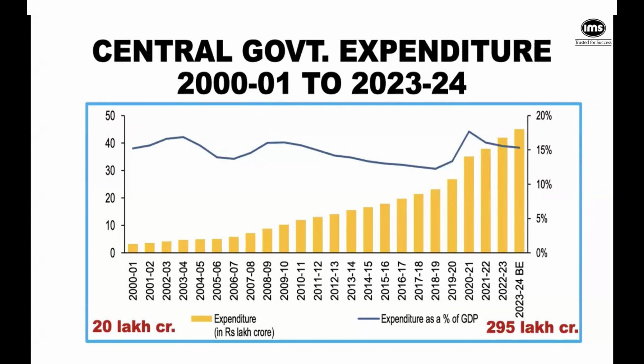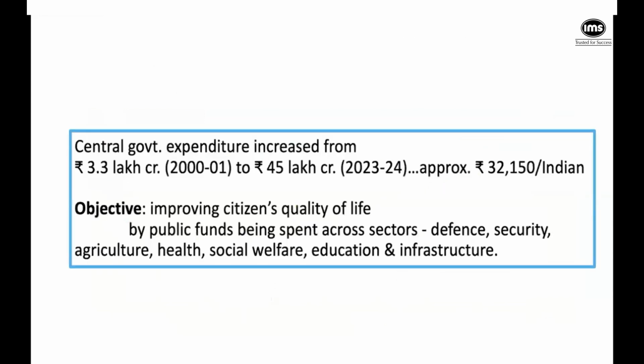And when we look at this kind of phenomenal growth, it boils down to a very simple concept: the central government has actually been spending so much. From 3.3 lakh crores way back in 2000-2001, that amount has risen almost 15 times to 45 lakh crores, which approximately is 32,150 rupees per Indian. That's 1.4 billion of us.